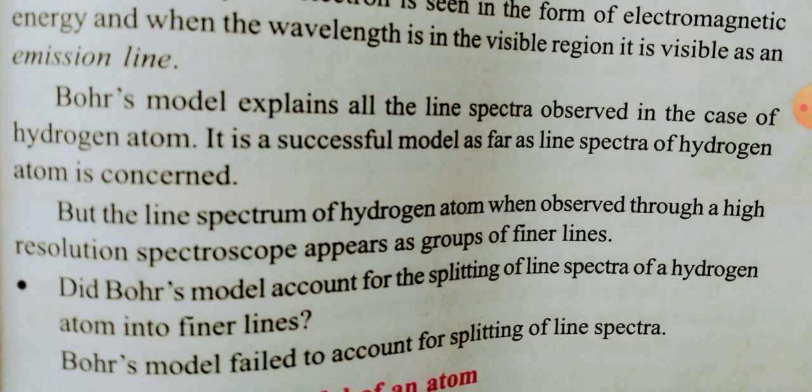These two effects explain to us that there are fine lines in the line spectra which are not explained by Bohr. So the main limitation of Bohr's model is that it could not explain the splitting of line spectra. Second, it could not explain chemical bonding. So these two are the limitations of Bohr's model. Thank you.